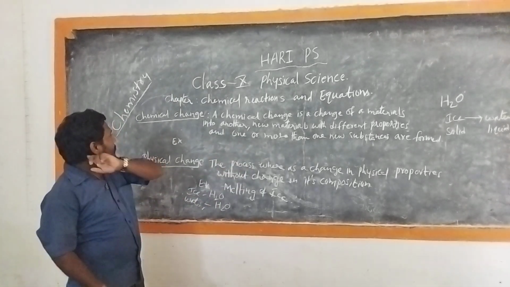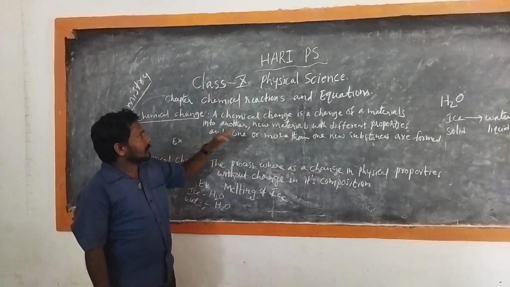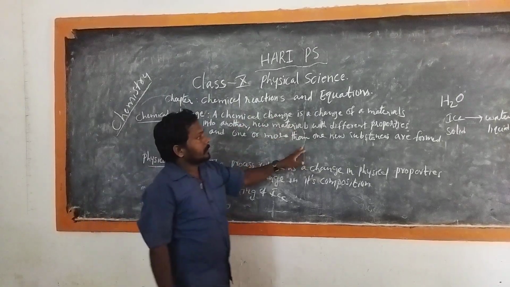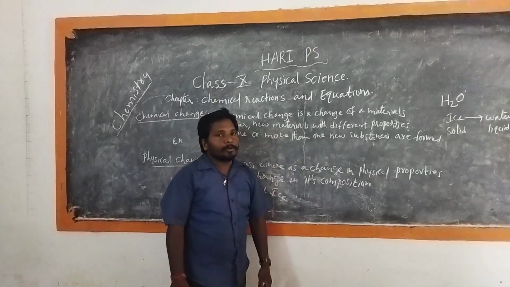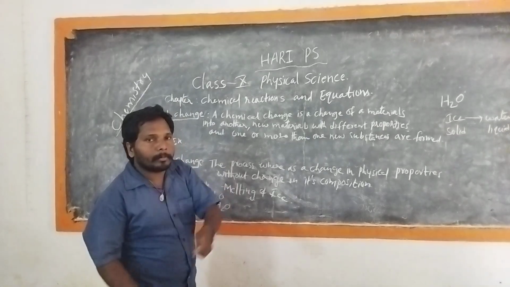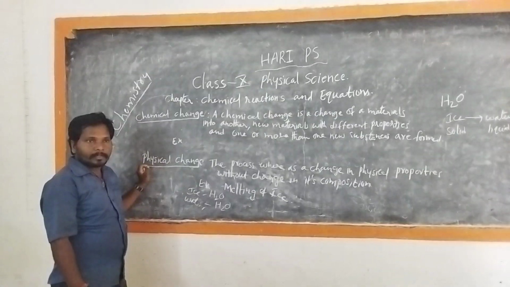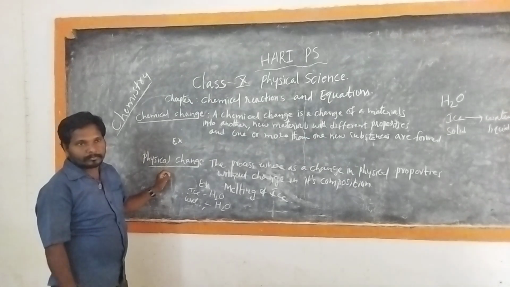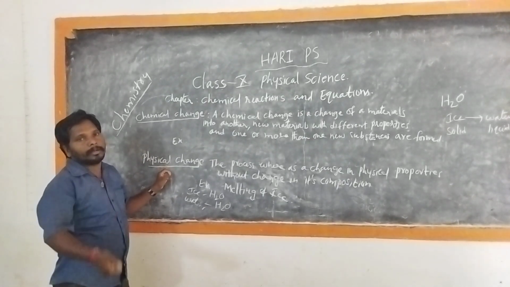Then coming to the chemical change. A chemical change is a change of materials into other new materials with different properties, and one or more new substances are formed. Take for example a paper and burn it, or take a piece of wood and burn it.